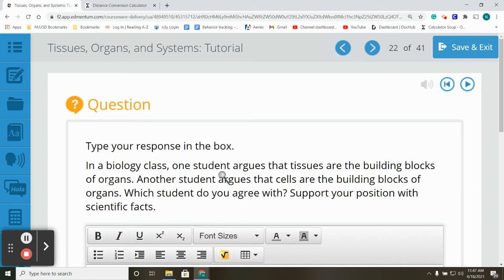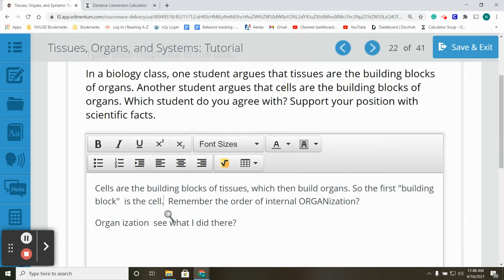In a biology class, one student argues that tissues are the building blocks of organs. Another student argues that cells are the building blocks of organs. Which student do you agree with? Support your position with scientific facts.